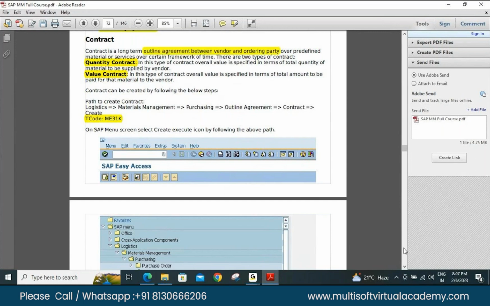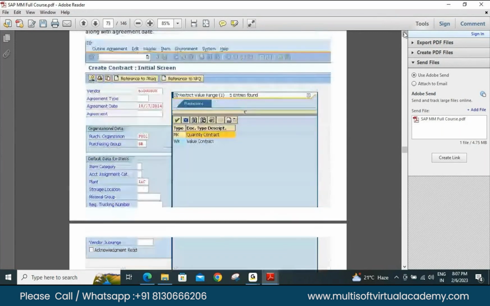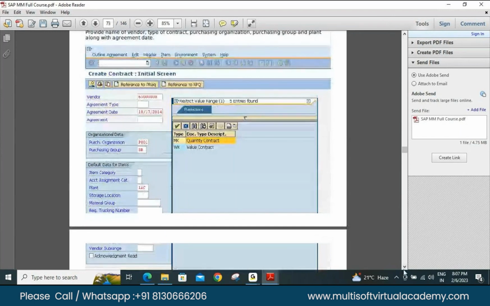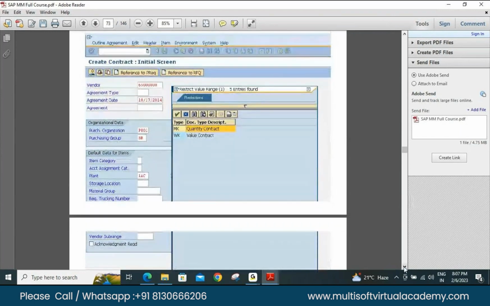So what is the T code? ME31K. Actually, it varies from industry to industry. It varies from requirement to requirement. So that comes under quantity contract. Exactly. Right, right. And then value contract? Exactly. Generally industries deal with the quantity.